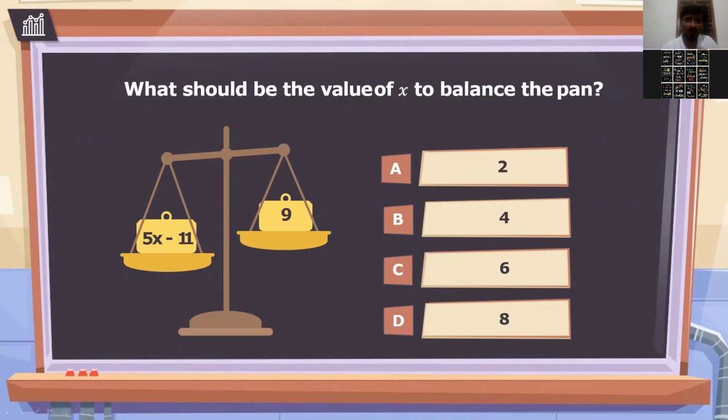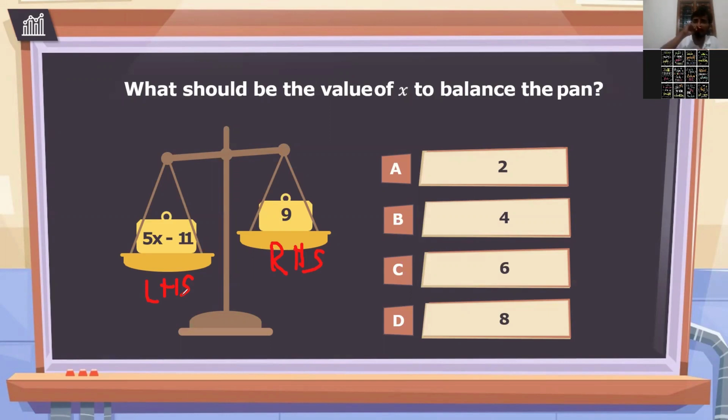Now here, the thing is, both sides you have to make balanced. So you can see here 9 is on the right hand side. Just consider it as the right hand side. And 5x minus 11 you can consider the left hand side. Now this instrument should balance, both sides should balance. You have to find out the value of x. What should be the value of x, that is the variable, so both sides will be equal?